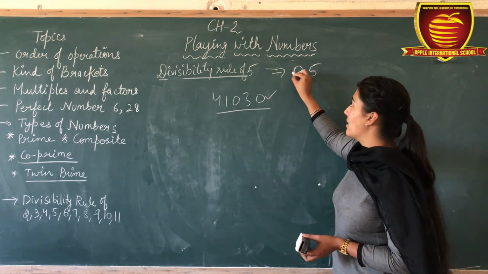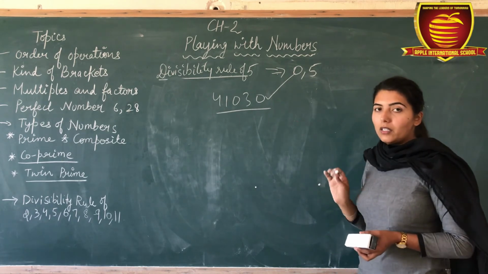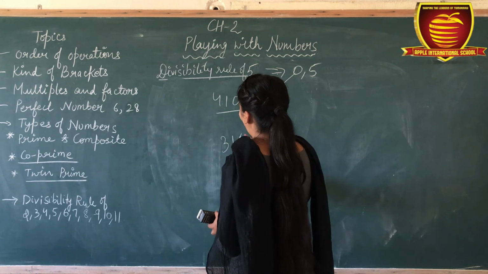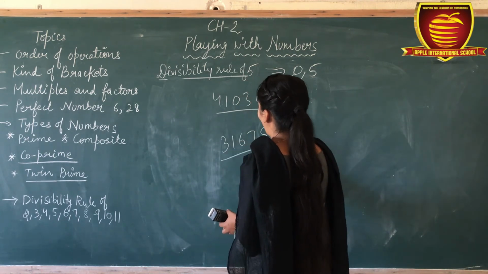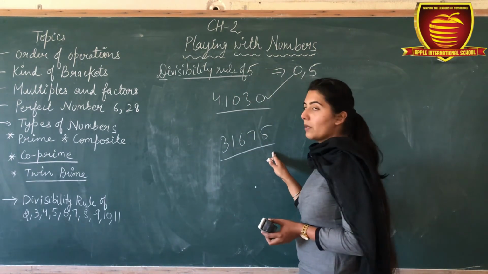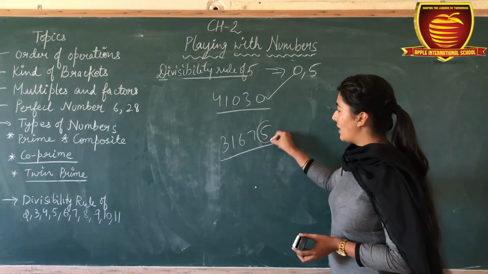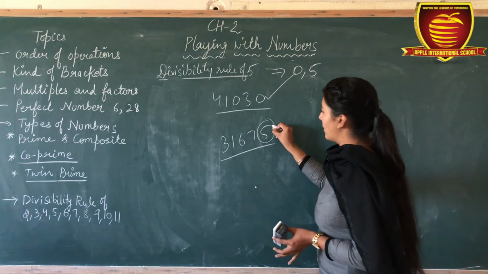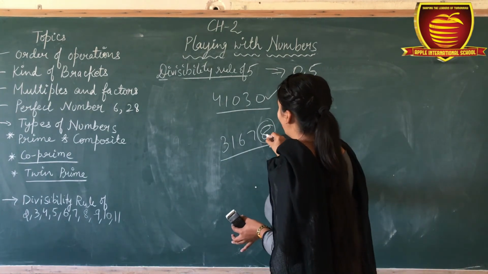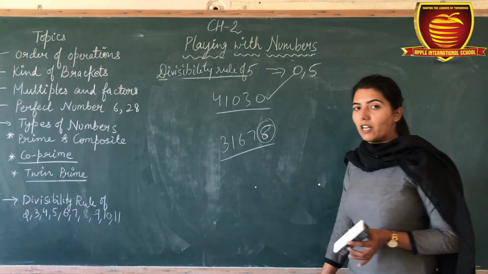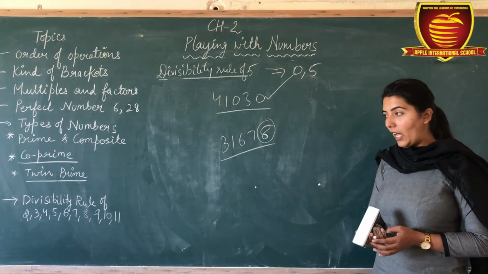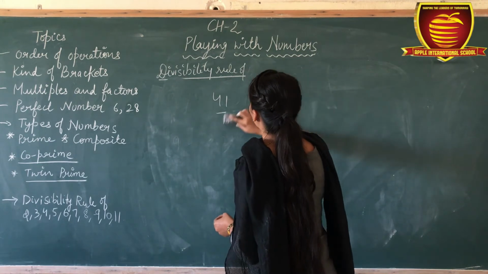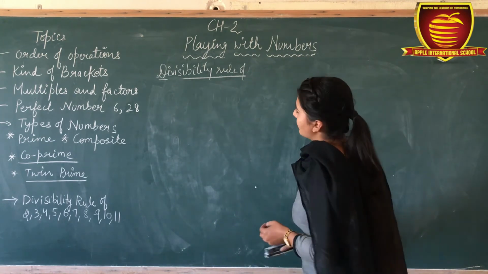So if the last digit is 0, then it is divisible by 5. Okay. Next is 31675. Now you have to check whether this is divisible by 5 or not. If the last digit is 5, then it is divisible. Okay. If the last digit is 8 or 7, then it is not divisible by 5. Okay. So these are the rules of 5.